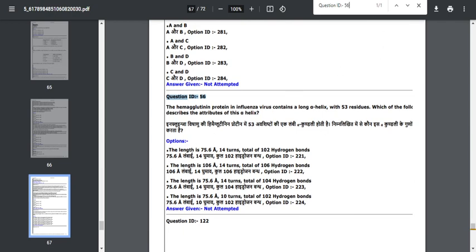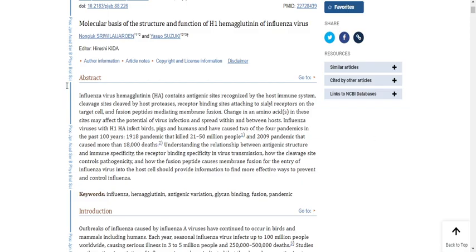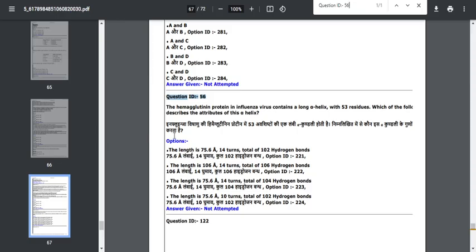I didn't collect any references regarding other things, but in this particular paper they mention the length of the alpha helix is 75.6 Angstrom, but the option says 80 Angstrom. Okay, so almost it is similar. So this is only what I identified, and I don't think there is evidence to say this option is incorrect.